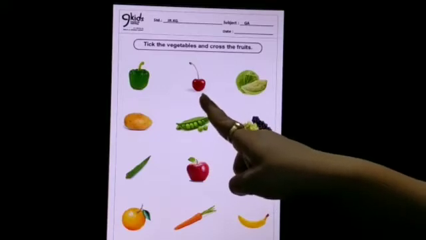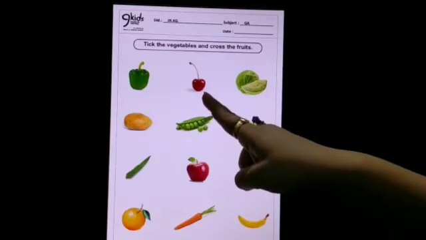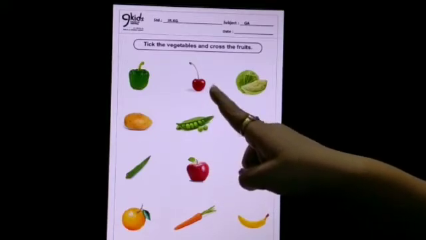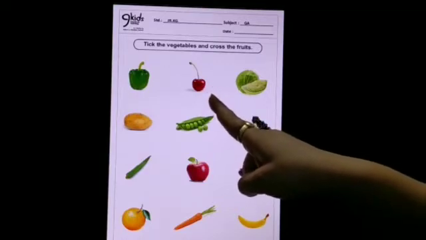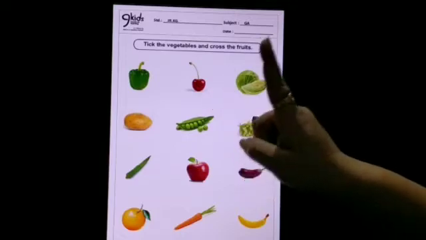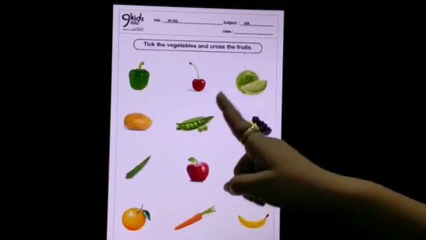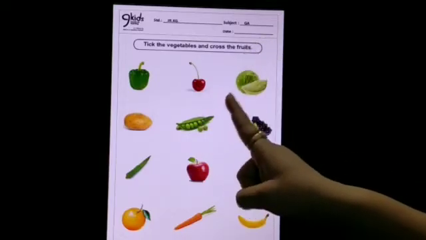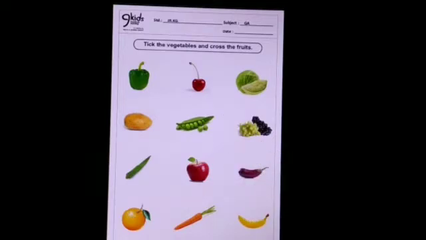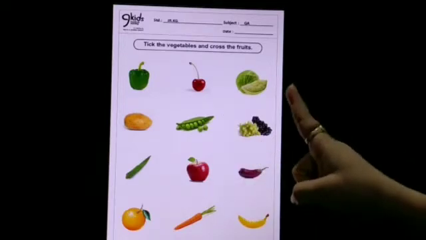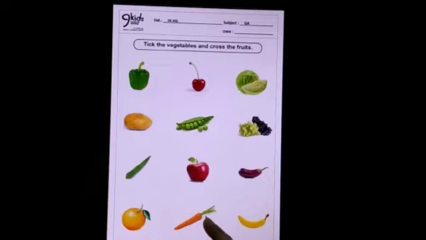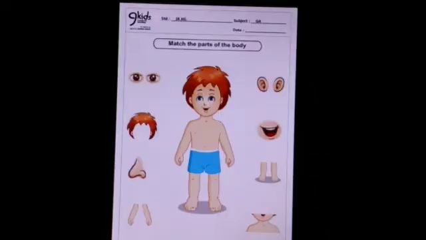Now the second picture is of a red cherry. So kids, tell me, cherry is a vegetable or a fruit? Yes, cherry is a fruit. So we will make a cross on the cherry. And kids, like this you will identify each and every picture and complete the whole worksheet.